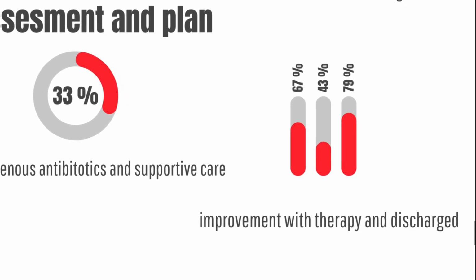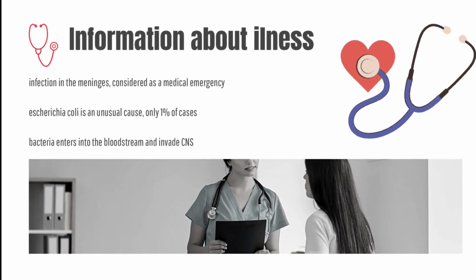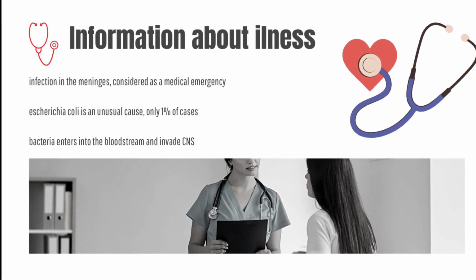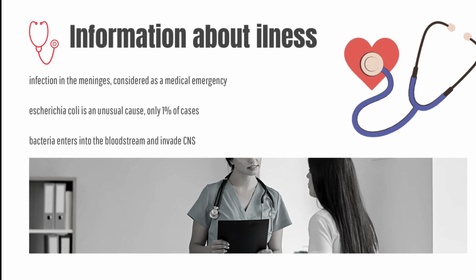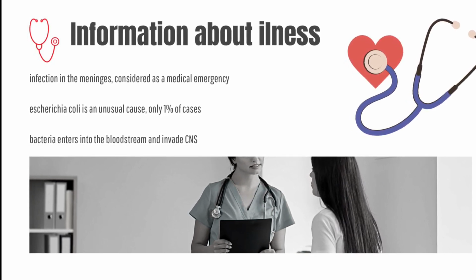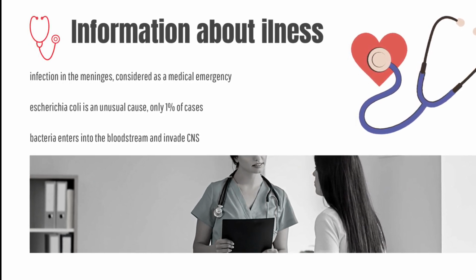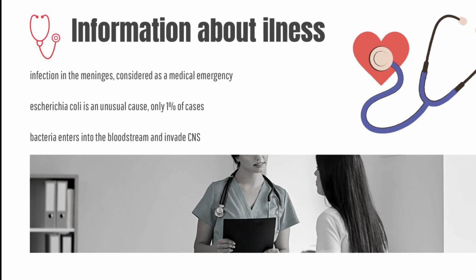Bacterial meningitis is a severe infection of the meninges, the protective membranes covering the brain and spinal cord. Escherichia coli is an unusual case, only about 1% of the cases, when the bacteria enter the bloodstream and then invade the central nervous system by crossing the blood-brain barrier or through direct extension from nearby structures.